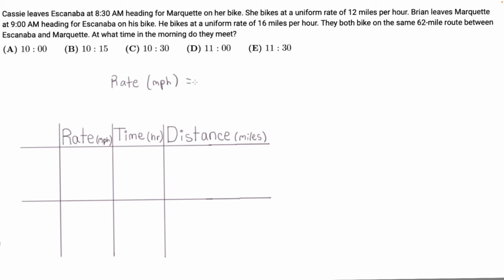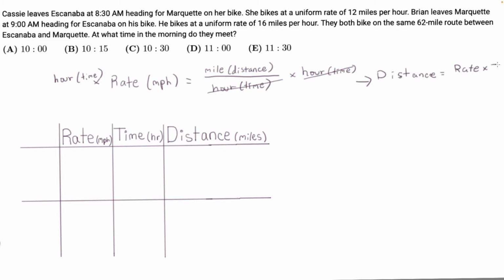And then the rate is equal to the miles, which is the distance traveled, and the rate is distance over the hour, or the time. So if we multiply the equation by hour, or time, then these cancel out, and we multiply the same over here: hour, time. So we have the distance equals rate times time. So using that equation, we can fill in the table.